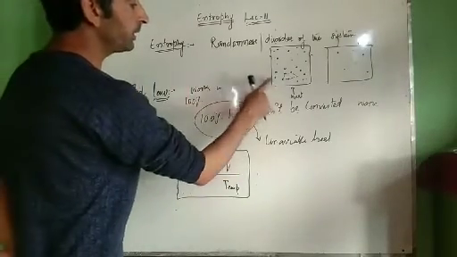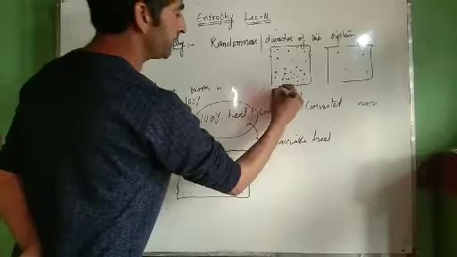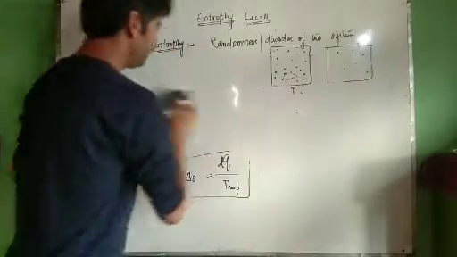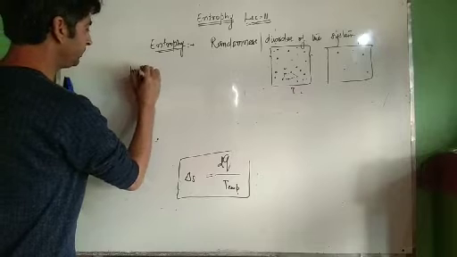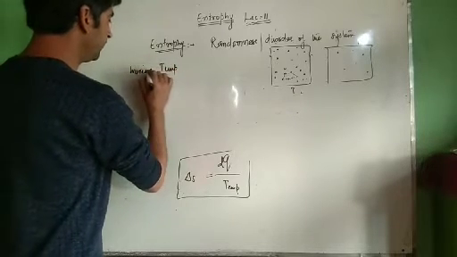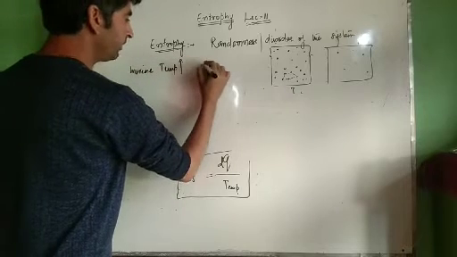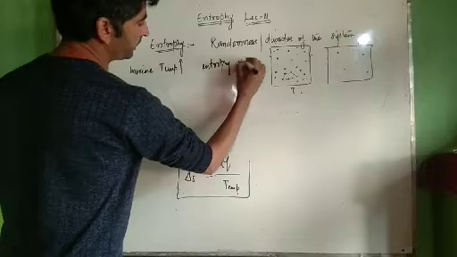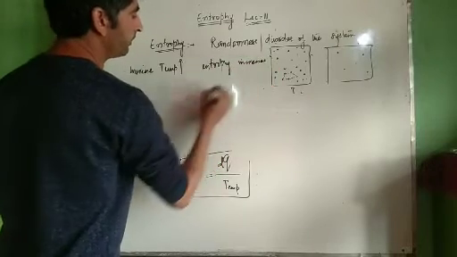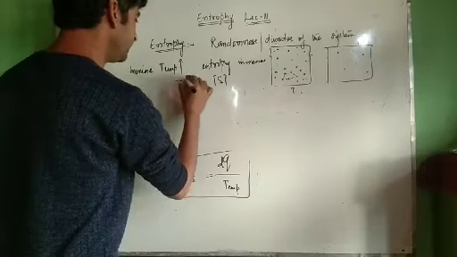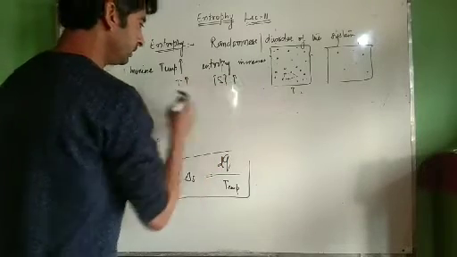Then what happens to the entropy when we increase temperature? If we increase temperature, entropy increases. Means S increases. S is entropy. If T increases, S increases.